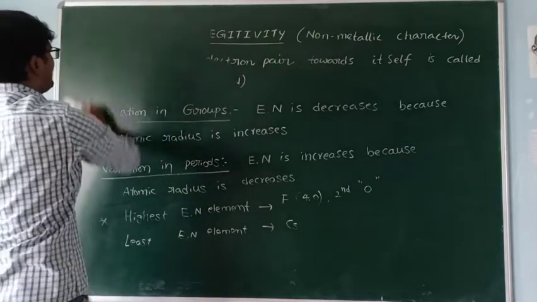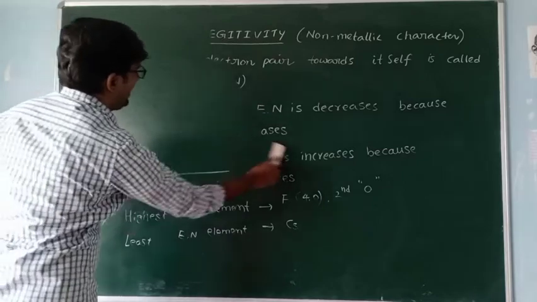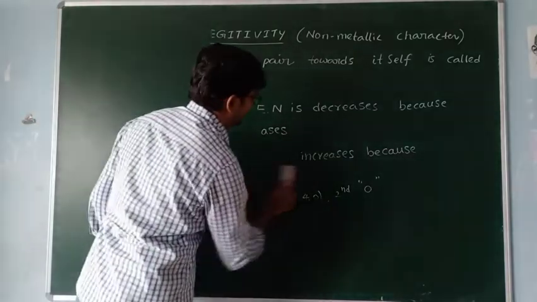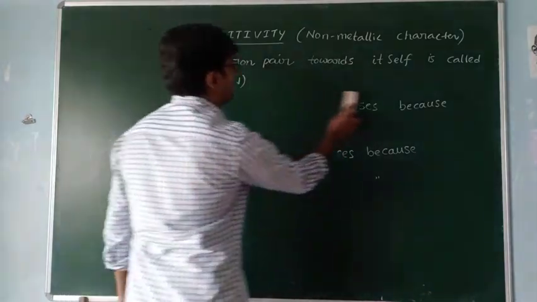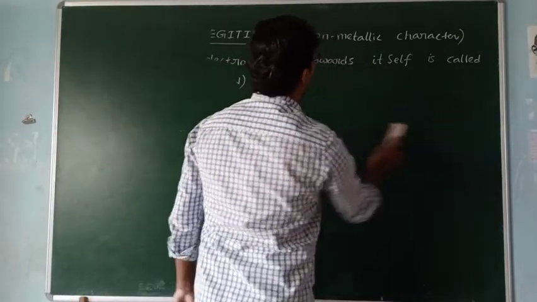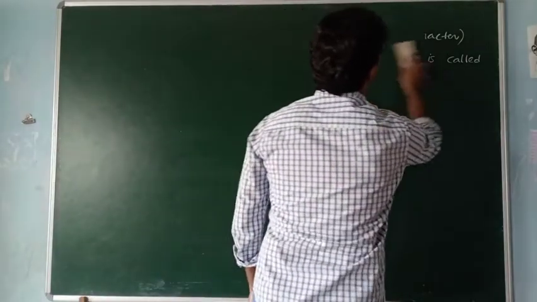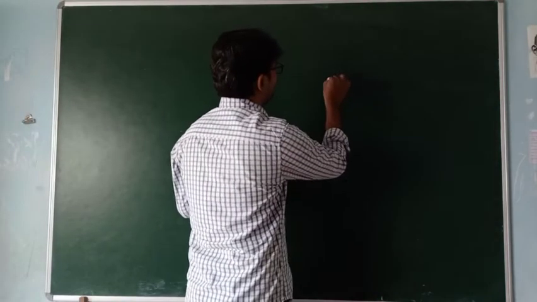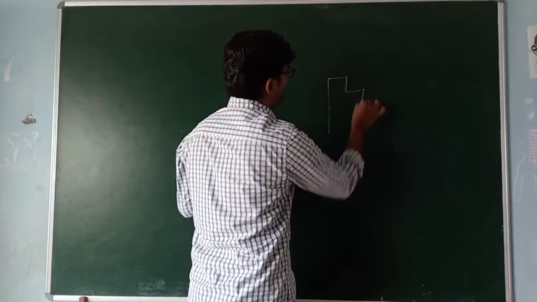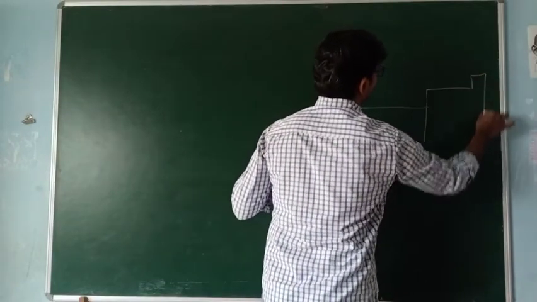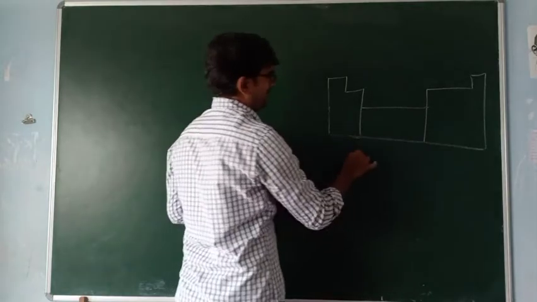Simply, in the total periodic table, metallic character is observed on the left-hand side and non-metallic character on the right-hand side, because as I already explained, that is completely dependent upon atomic size. For example, this is a simple sketch of the periodic table.